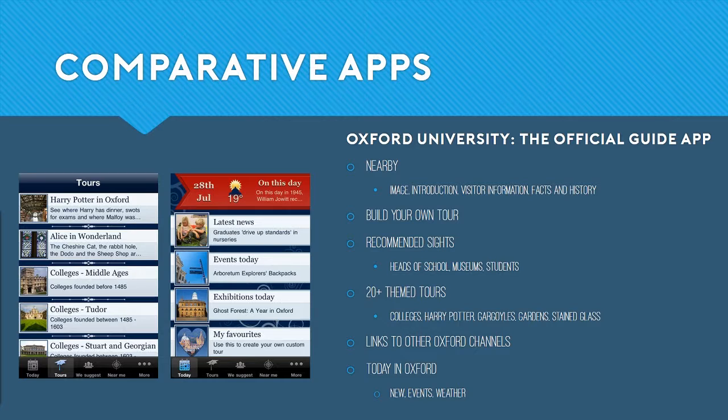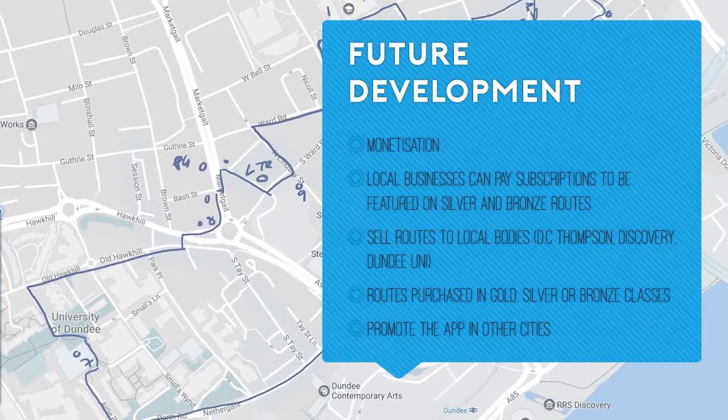Other key features of this app are the Today in Oxford section that informs the user of local news, events and weather reports of the day, and also has a feature that allows the user to create their own personalised tours by adding locations to their favourites, where they can be added to a personal walking tour generated within the app. Overall, it is a strong, well-rounded app. I think it could be beneficial for our product to incorporate some of these features in the future, particularly the local news, events and weather, as this will help to bolster attendance at local events.